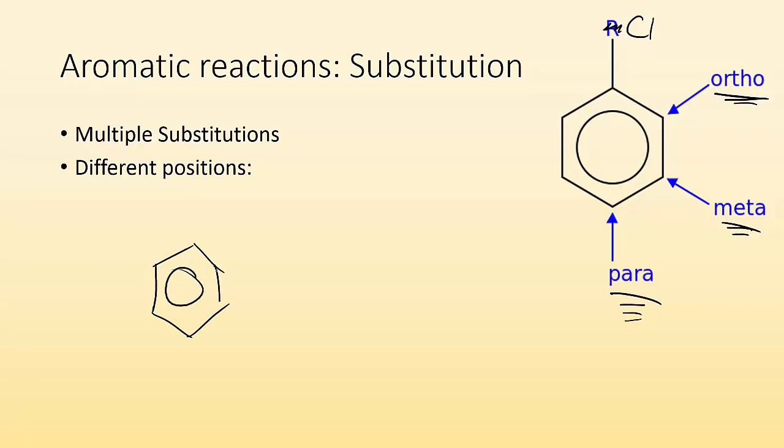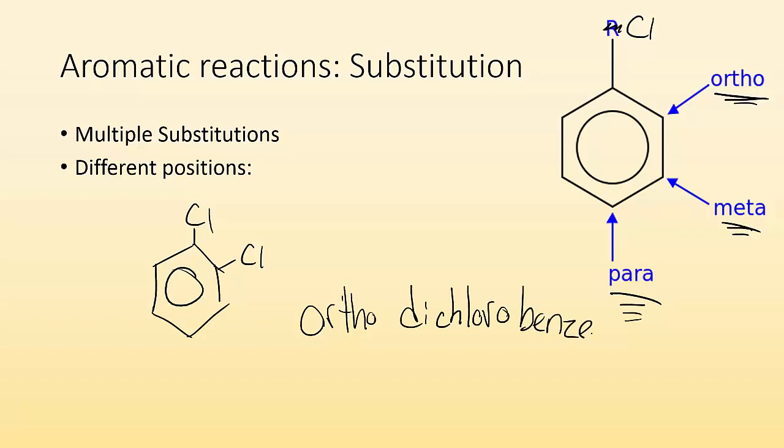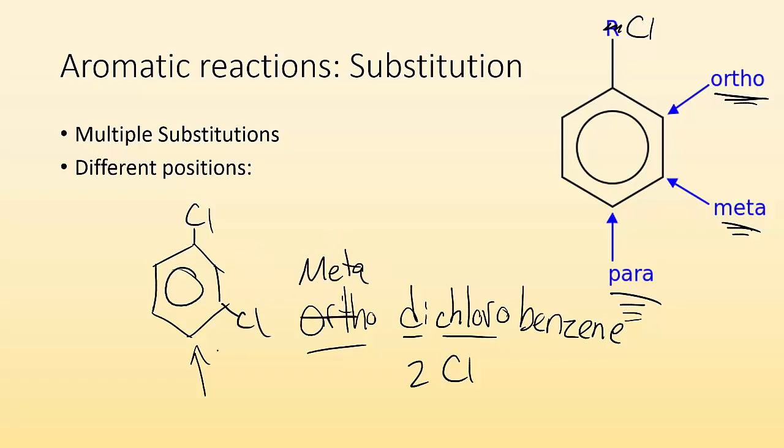So if I had something like this with chlorine and chlorine, this could be ortho-dichlorobenzene, right? The parent molecule is benzene. We have two chlorines, so that's saying I've got two Cls, and the ortho is saying that they're right next to each other. And if I had chlorine over here instead, then that would be meta-dichlorobenzene, and if instead I had it right here, then that would be para-dichlorobenzene.